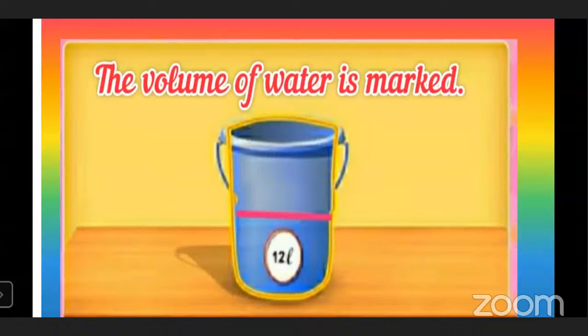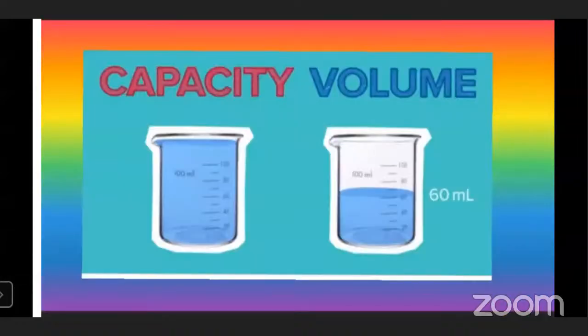Okay, now see here. The same beaker is used. Both beakers have a measurement of 100 ml. But the first is completely filled up to the mark, that is up to 100 ml. And in the second one, we have only 60 ml of water. The first one is showing the capacity, which is written with red color. That means the complete capacity. You cannot put more than 100 ml in that beaker.